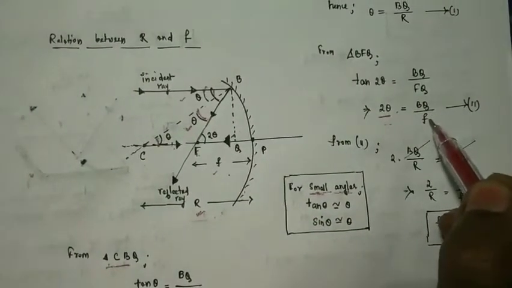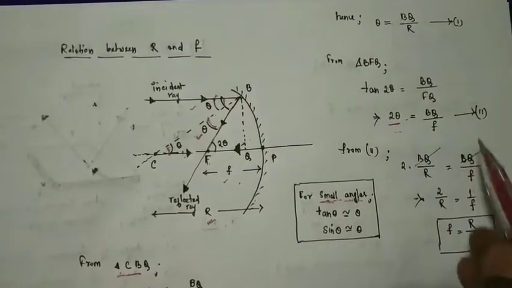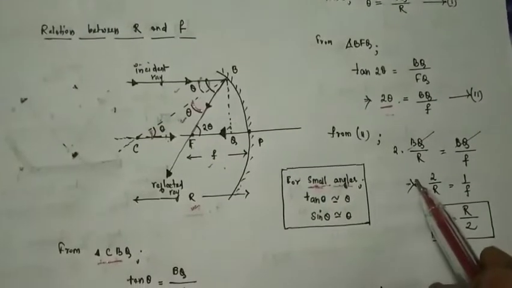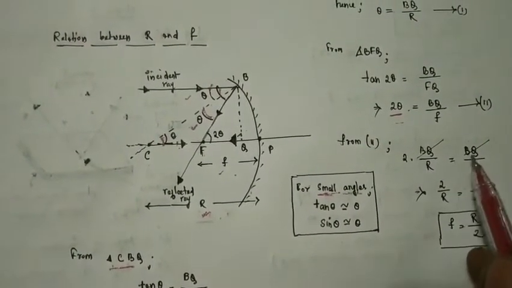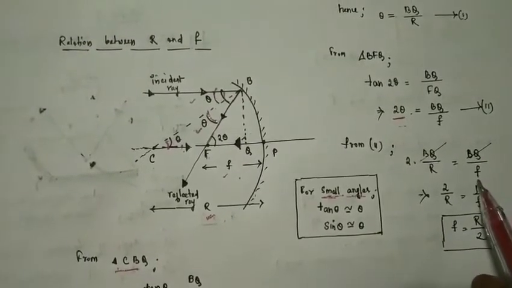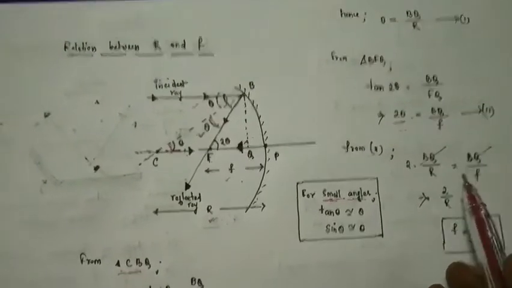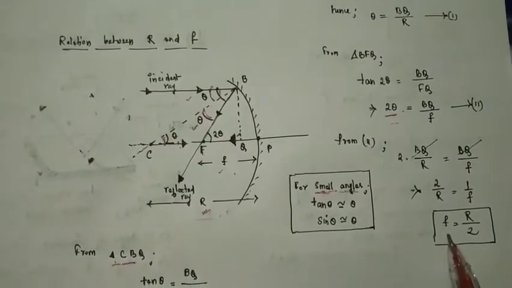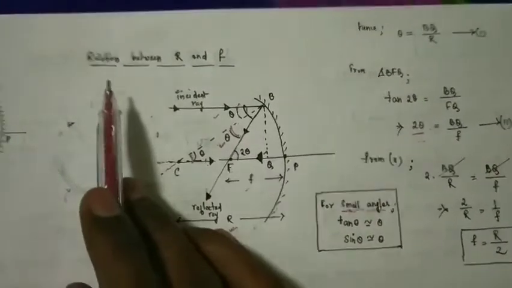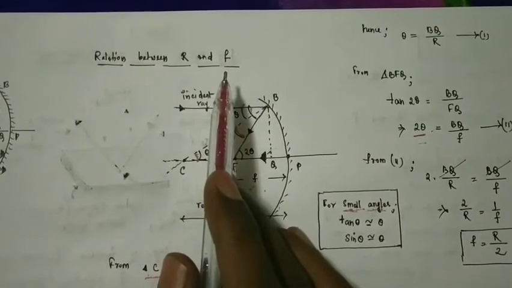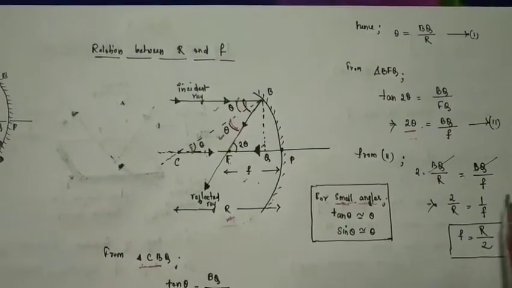Now putting the value of theta in equation number 2, we get twice theta, that is, twice BQ by R equal to BQ by f. BQ cancels out, so finally we get f equal to R by 2, which is the relation between the focal length and the radius of curvature.